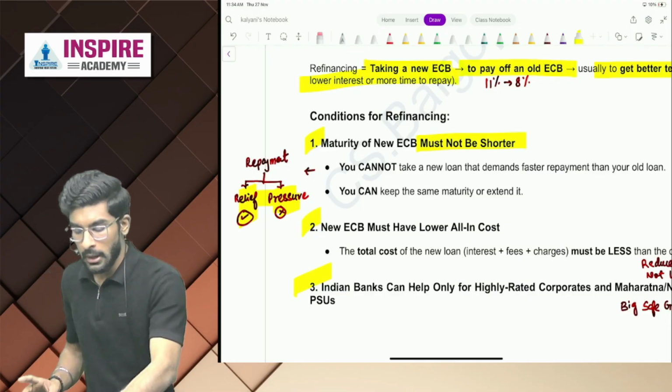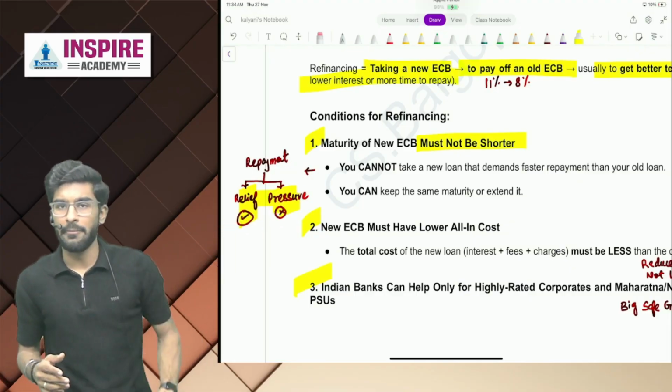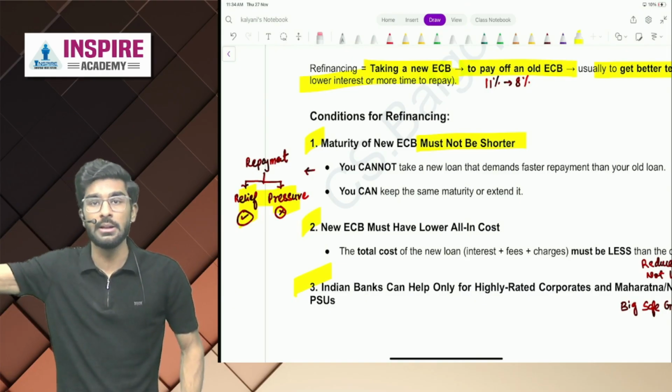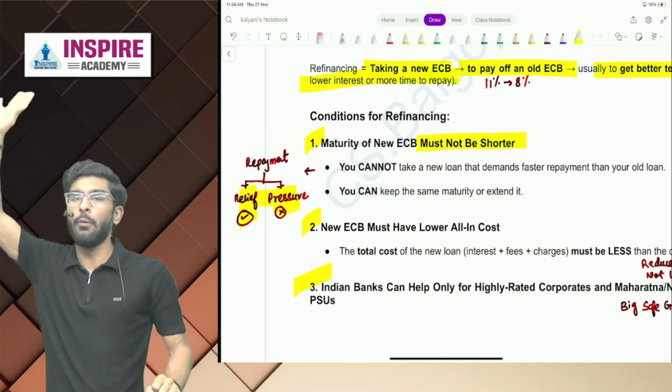Yes or no? Old ECB, 5 years timeline. New ECB, 10 years timeline. If new ECB is offering me 3 years repayment time, why would I even go for new ECB? Yes or no?